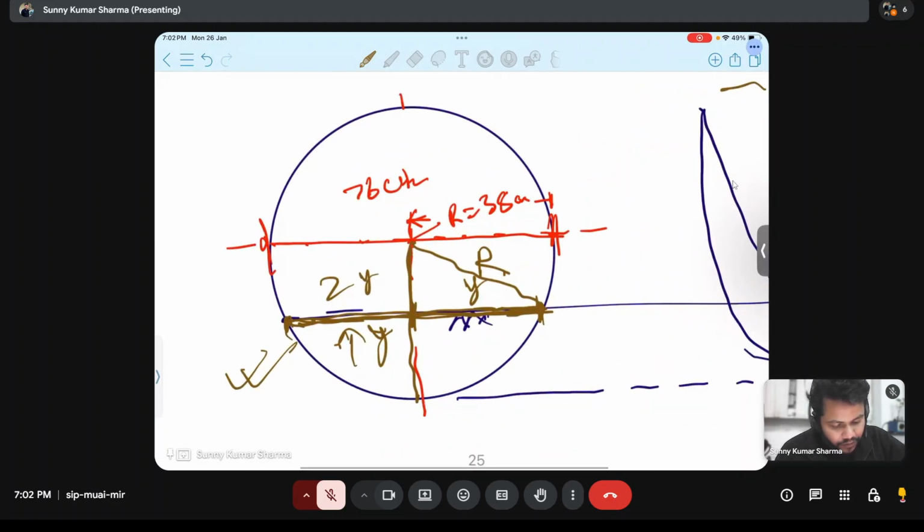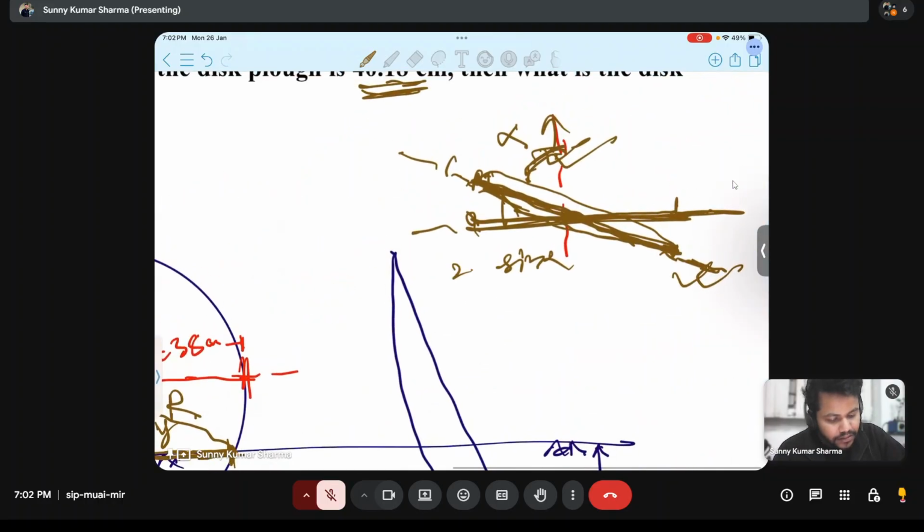This is r. This is y. This whole is 2y. This 2y sine alpha.